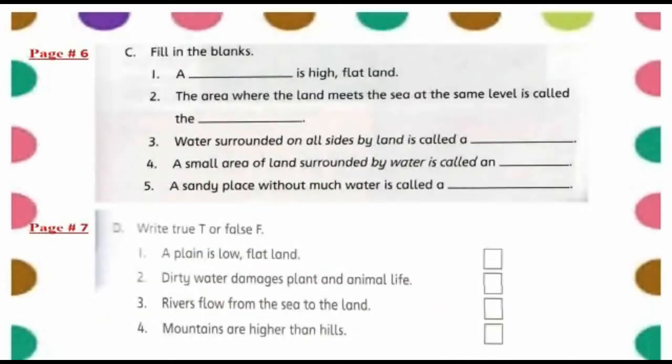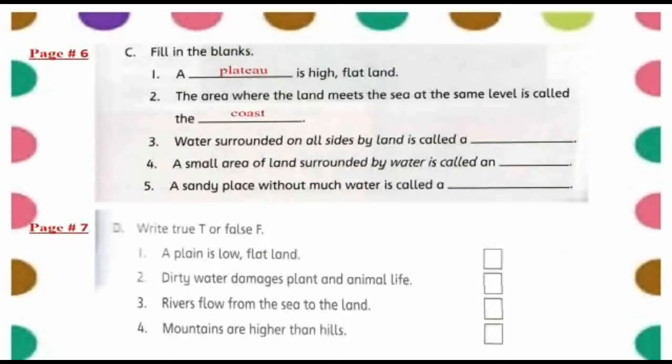Part C is fill in the blanks. Number 1 is a dash is high flat land. So dear students, what is a high flat land? Yes, a plateau is a high flat land. Number 2 is the area where the land meets the sea at the same level is called the dash, and this area is also near the sea, so it is called a coast.